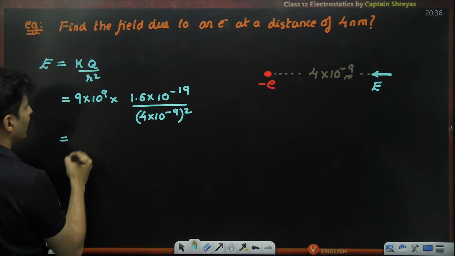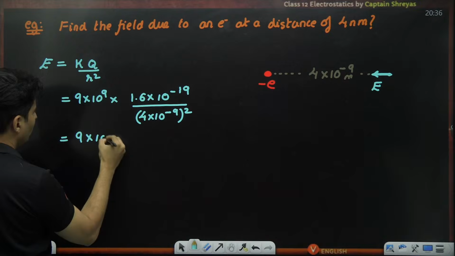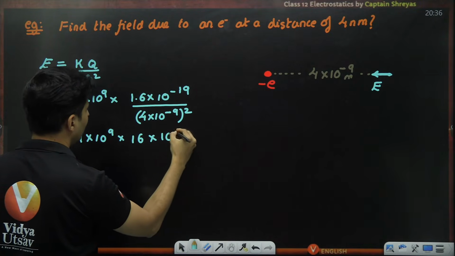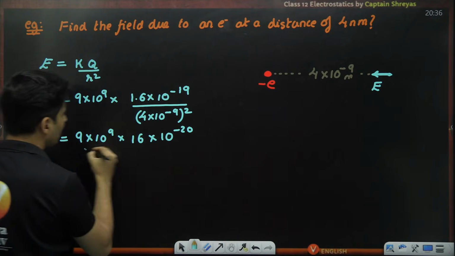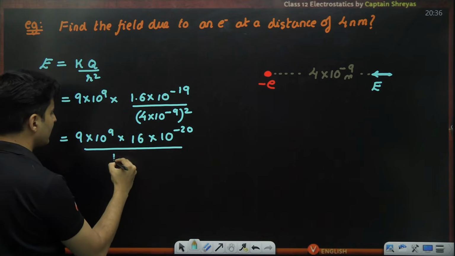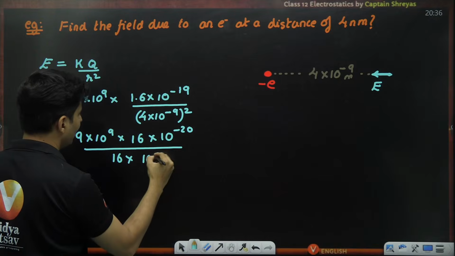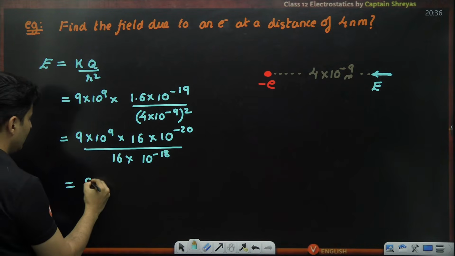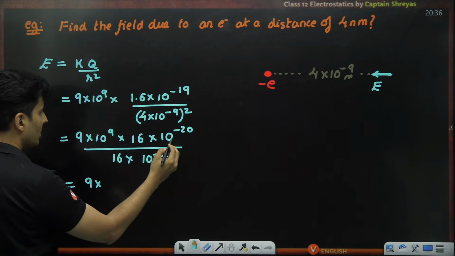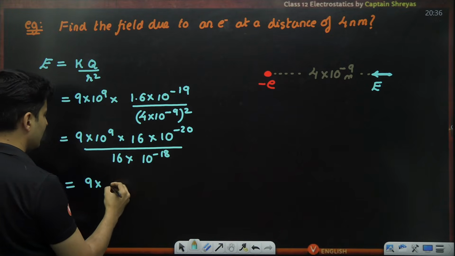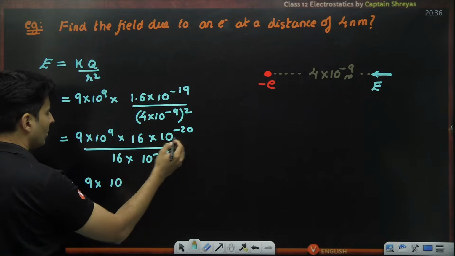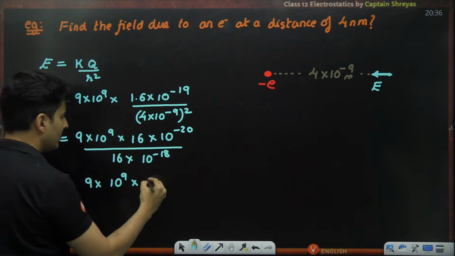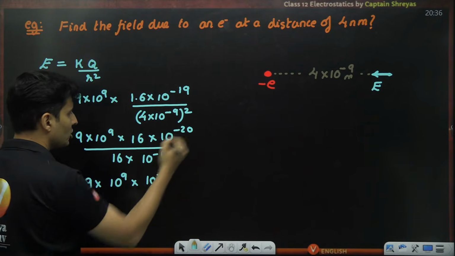So let's see what we can do. Maybe we can write it as 9 into 10 to the power 9. Let's write this as the number 16 into 10 to the power minus 20, the whole thing divided by 4 square, which is 16, and minus 9 will make it minus 18 when you square it. 16 will cancel. Minus 18 and minus 20 will cancel and it will become minus 2 on the top.